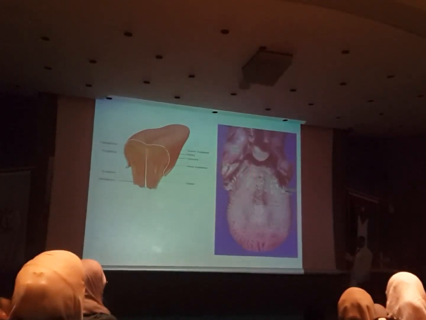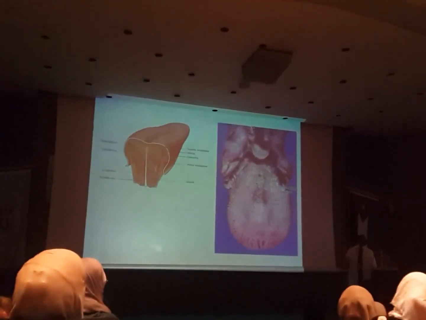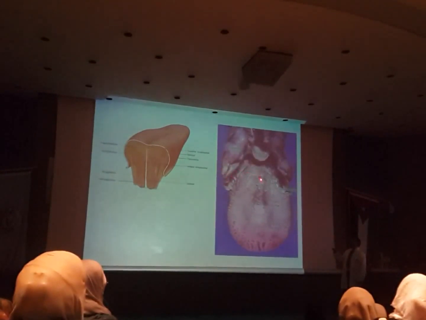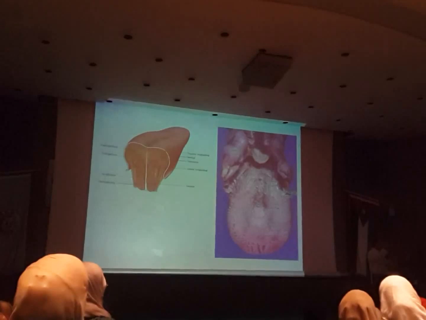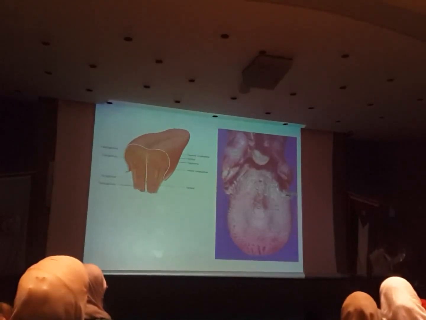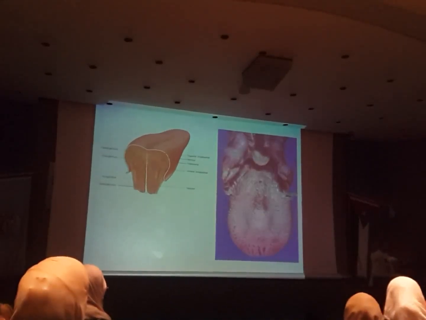So how does the thyroid gland form? The cells located at this region of the tongue will usually migrate through a duct or canal. There is a canal during embryological development, open from the tongue to the root of the neck. The cells migrate through this canal, which we call the thyroglossal duct, all the way to the root of the neck.